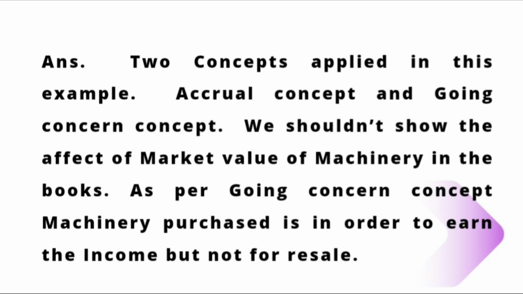Two concepts are applied in this example, accrual concept and going concern concept. We should not show the effect of market value of machinery in the books. As per the going concern concept, machinery is purchased in order to earn income, not for resale. So that is why we need to show the assets at cost value, not at market value.